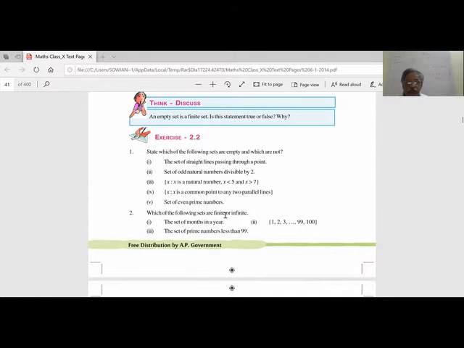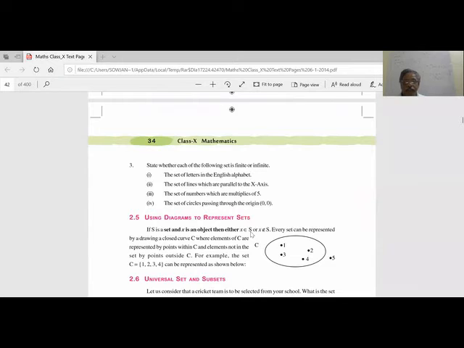Now, which of the following are finite or infinite? The set of months in a year is finite. 1 to 100 is a finite set. The set of prime numbers less than 99 is also a finite set. If the set of prime numbers is given without the condition less than 99, then it is an infinite set. Since it is given less than 99, the number of elements is fixed. Now, state whether each of the following sets is finite or infinite. The set of letters in the English alphabet: there are 26 letters, so it is definitely a finite set.